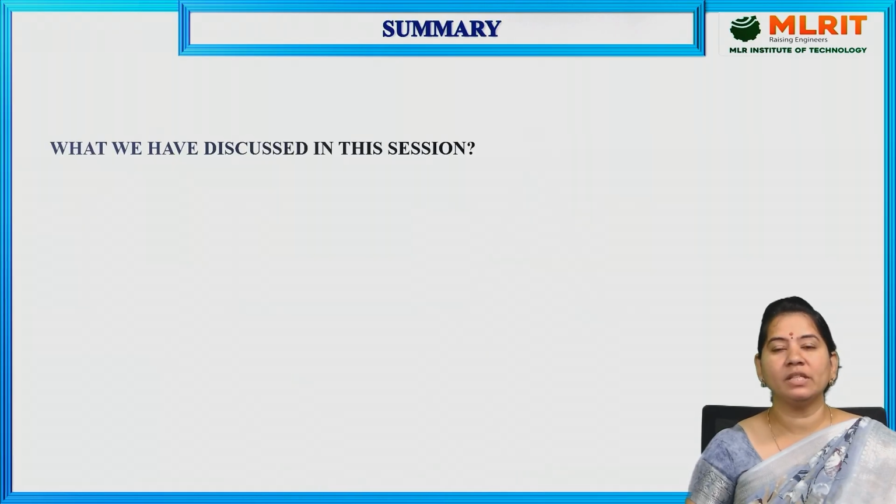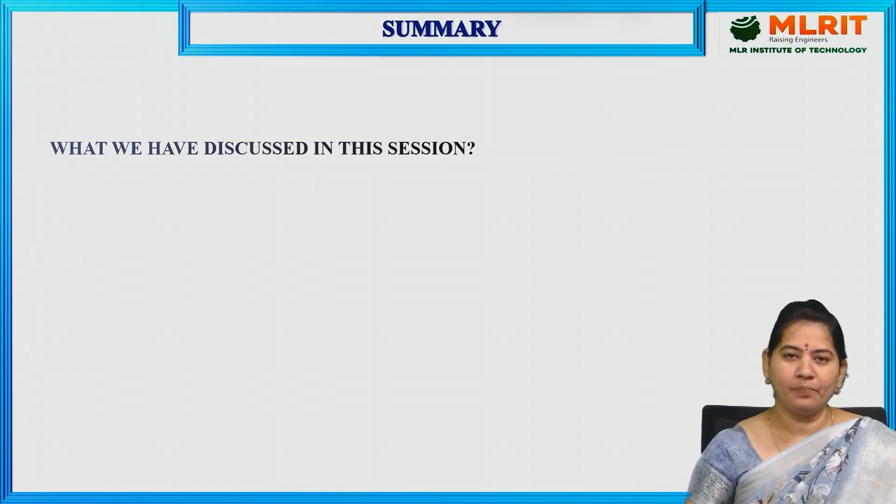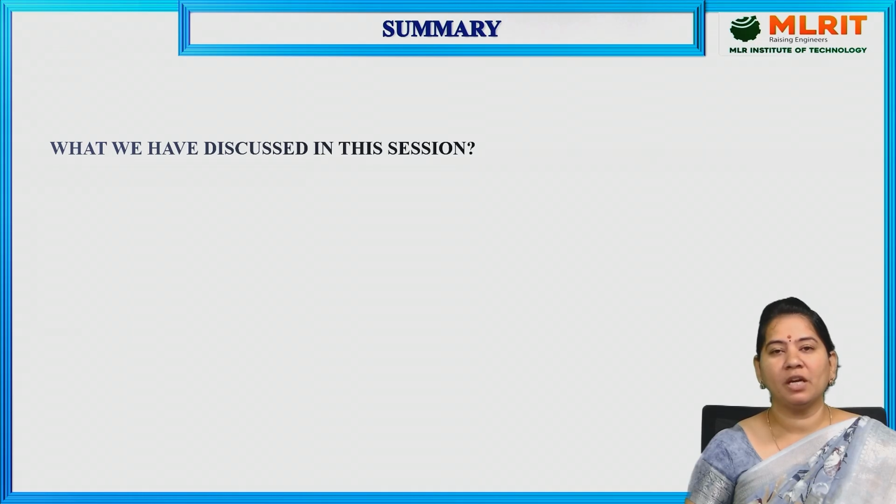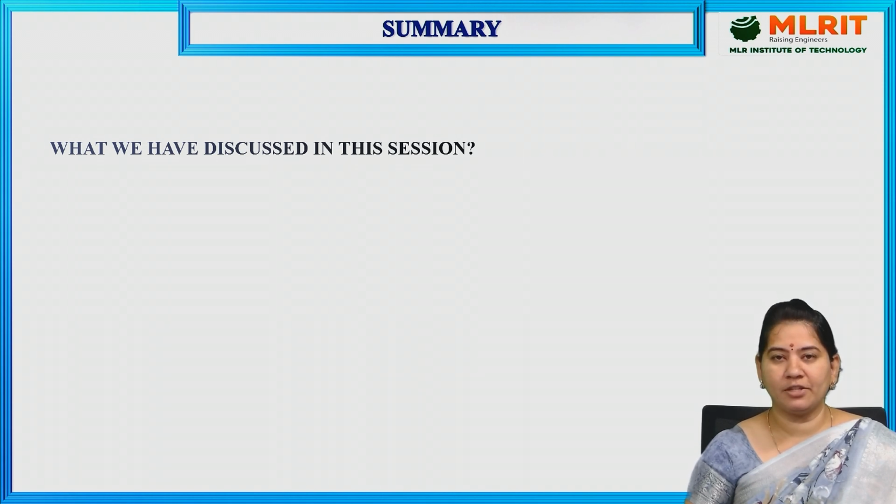What we have discussed today in this session is what walk, trail, path, circuit and cycle are. We also discussed what is meant by a subgraph, the types of subgraph like spanning subgraph and induced subgraph, and what is meant by isomorphic and how we can say that the given two graphs are isomorphic in nature. So by this, today we'll end the session. Thank you.